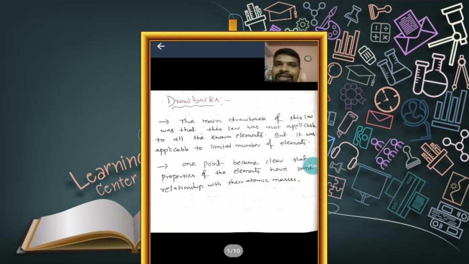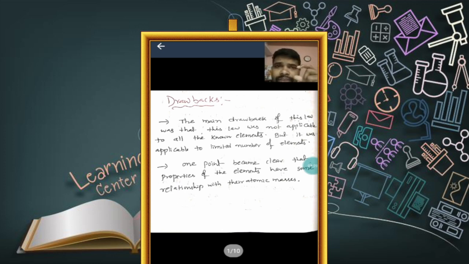In the last session, we discussed Dobereiner's law of triads and saw various examples. Once again, I want to recall what Dobereiner's law of triads is. Triad means a group of three elements.